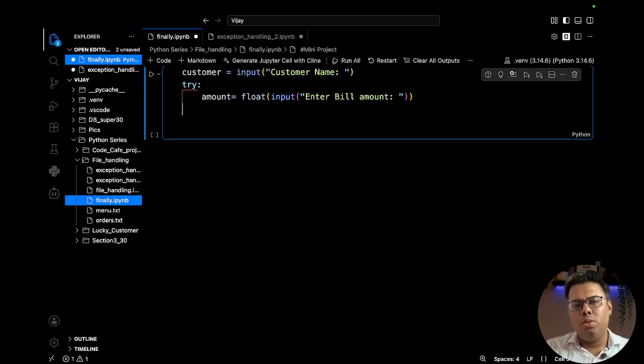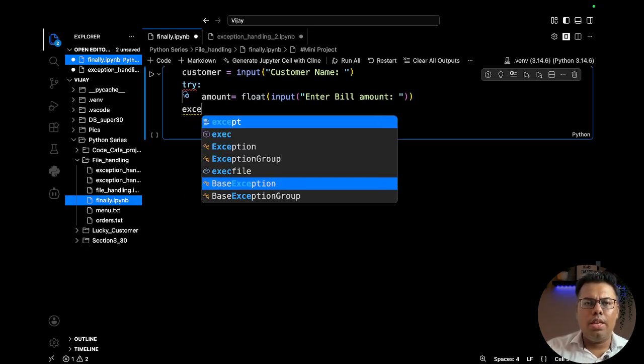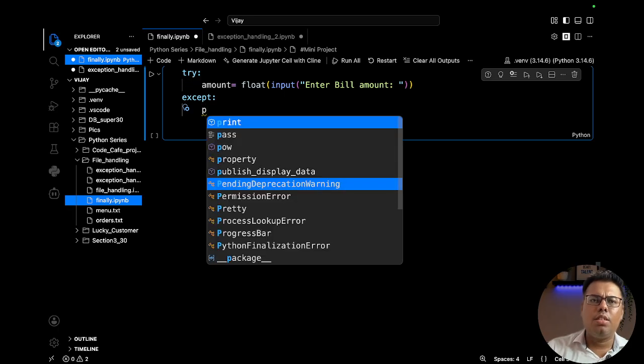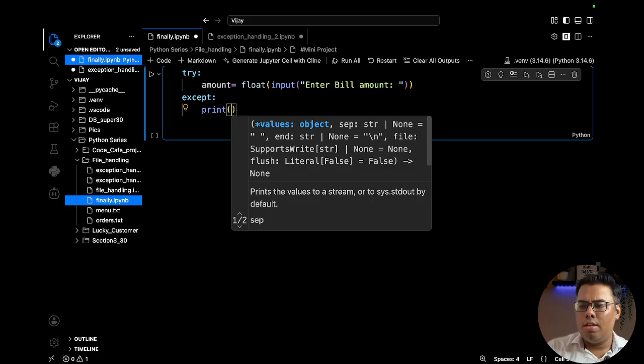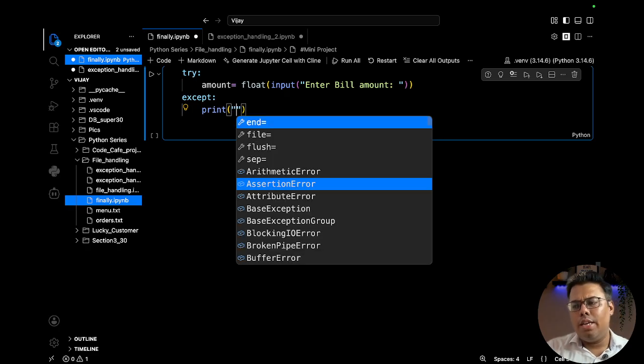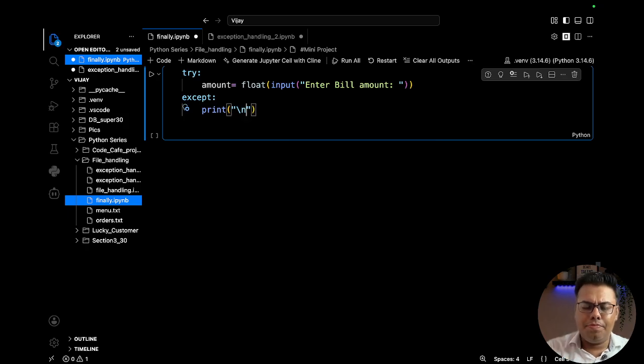Now once we took the amount, we will go in the except block. If the customer enters an invalid amount, then we can raise an error message, payment failed.